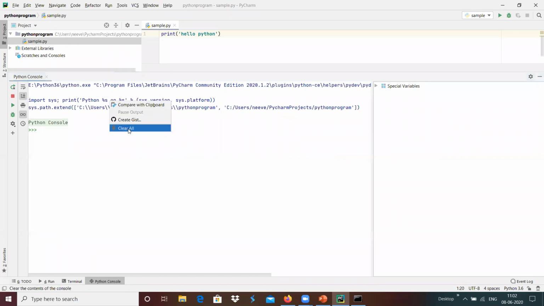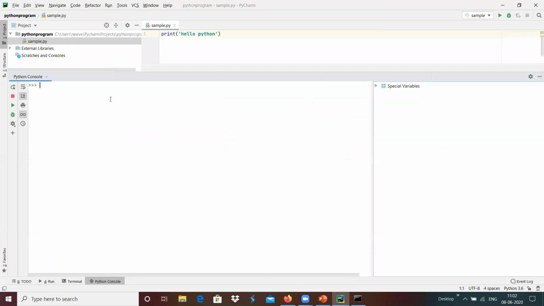Yeah, I have the option something like we can say print of hello Python. This basically prints the output to the Python console.